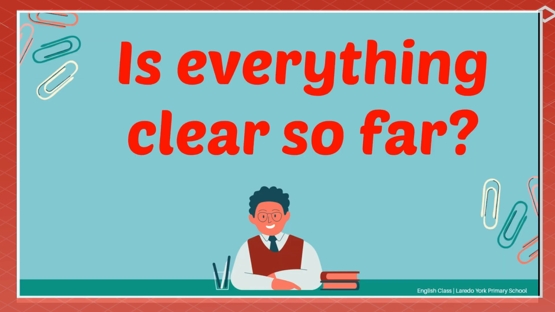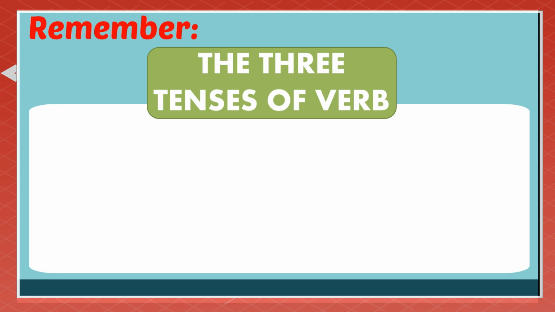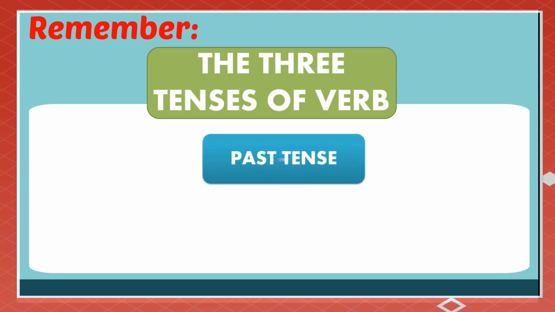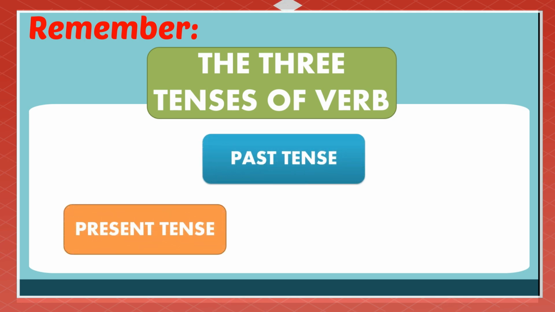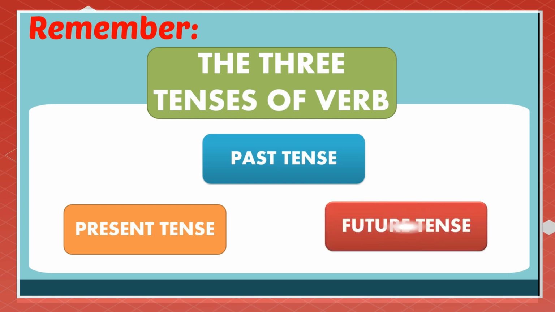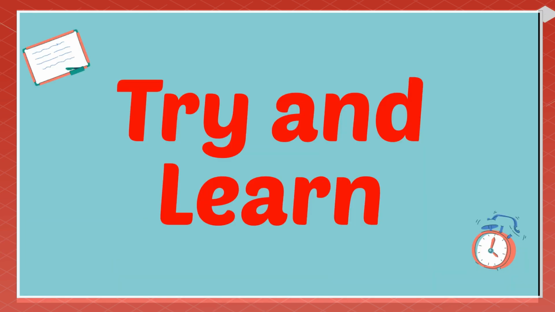Is everything clear so far? Alright. So always remember that the three tenses of verbs are the past tense, present tense, and future tense. And to help us identify the different kinds of tenses of the verb, kindly get your pen and paper and let us answer the following activity.